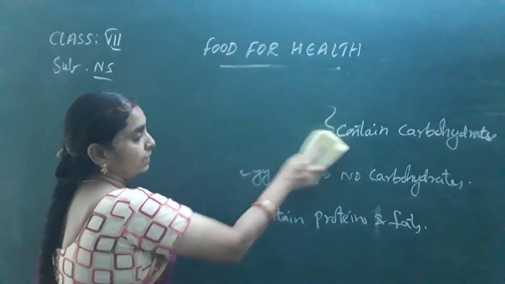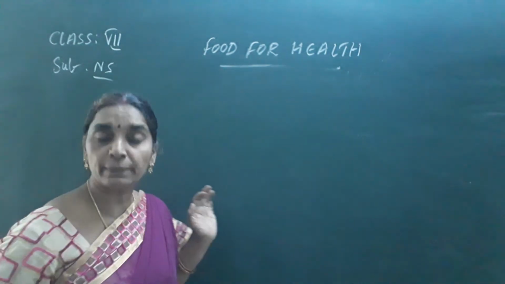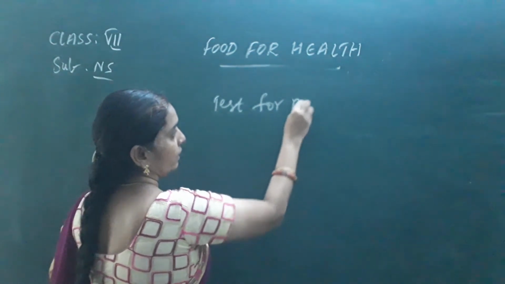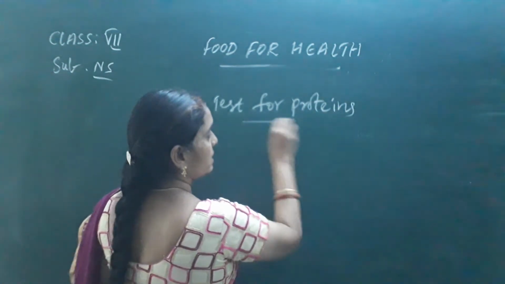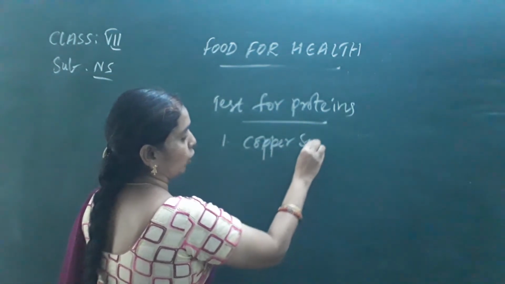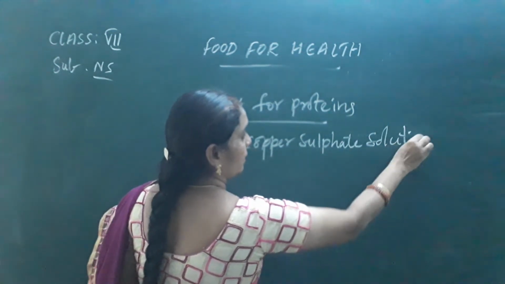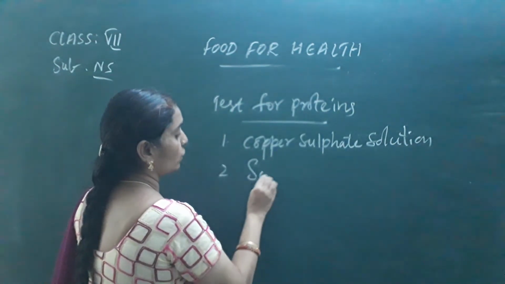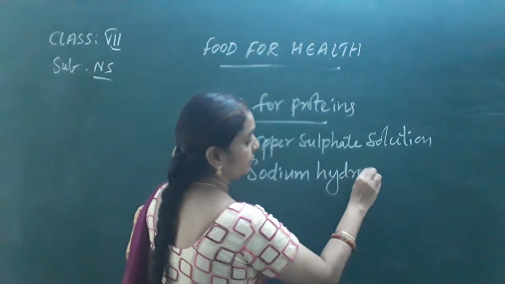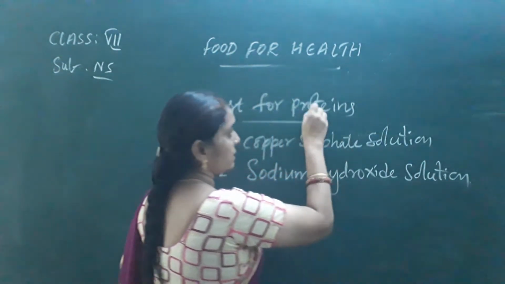You know very well. For the protein test, you need two chemicals. Chemicals required for the test for proteins are number 1, copper sulfate solution, and number 2, sodium hydroxide solution, for confirmation of proteins in a substance.